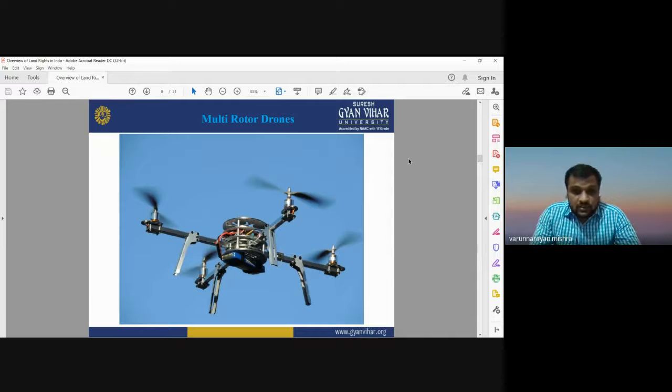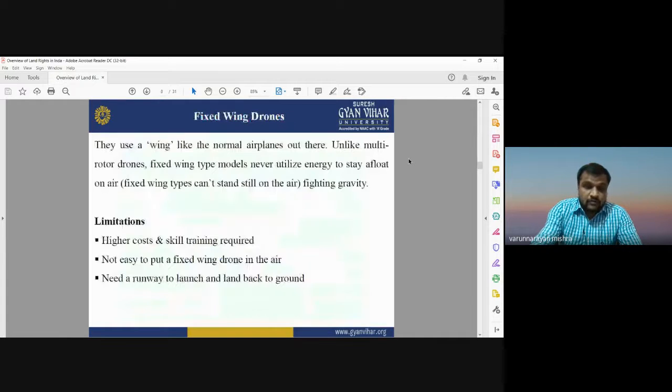This is a photograph of a multi-rotor drone. You can see this is a quadcopter having 4 rotors, 4 wings, and it is stabilized in the air. Most of its energy, most of its power, is consumed during stabilization in the air. But still, it is very commonly used by different professionals.